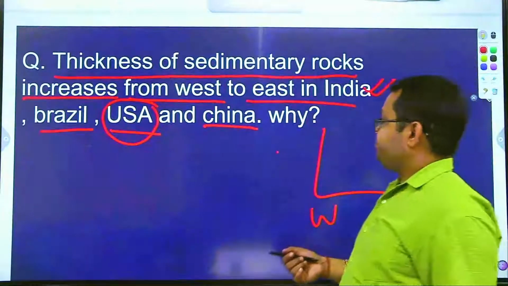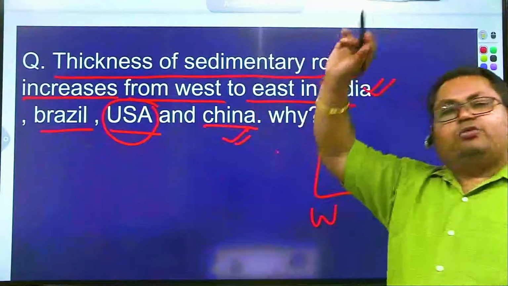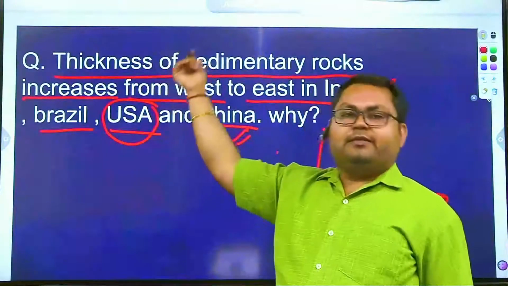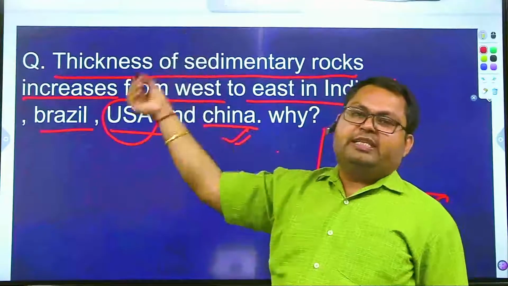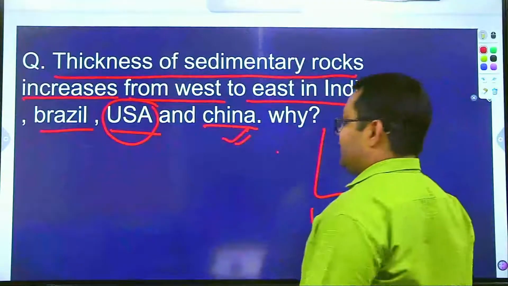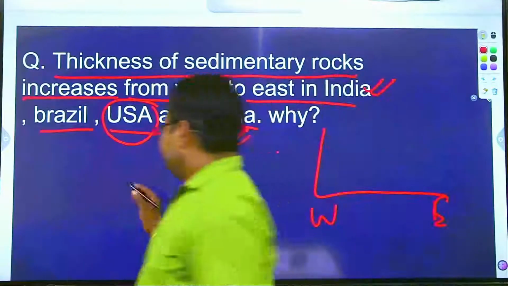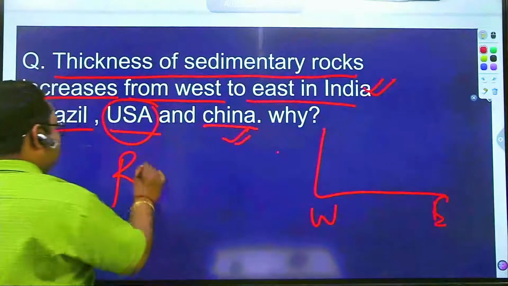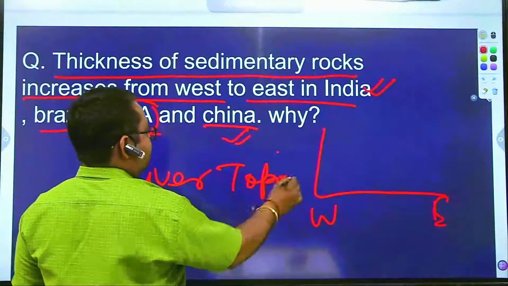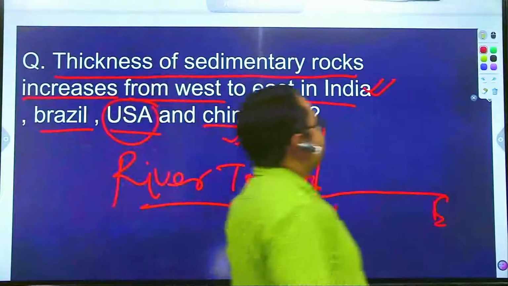If we talk about China, from Xinjiang province of China towards Beijing or Shanghai, thickness of sedimentary rocks increases. Why? You must write it after watching the lecture of river topography. When you watch the lecture of river topography, you will be able to completely write the answer of this particular question. Right?